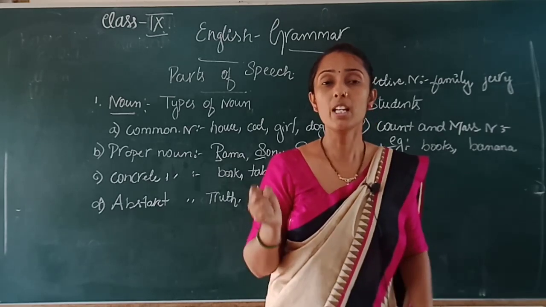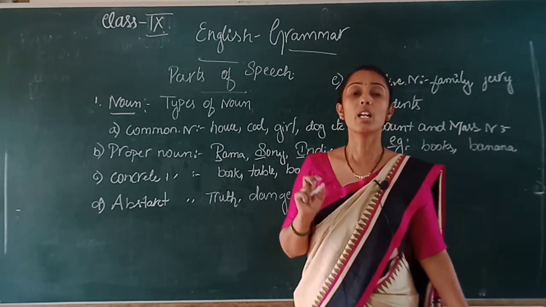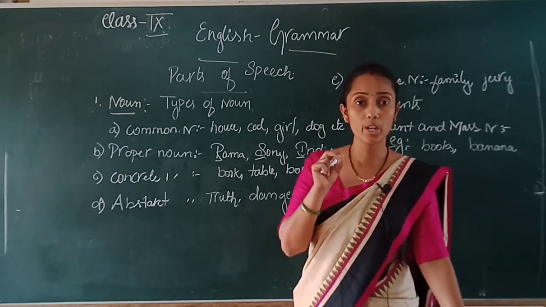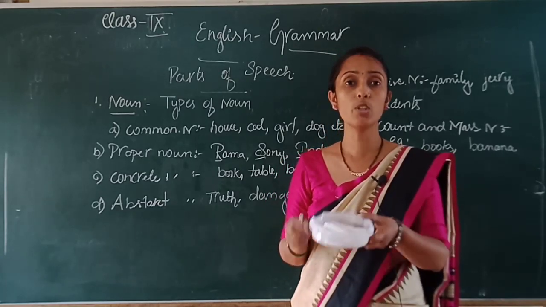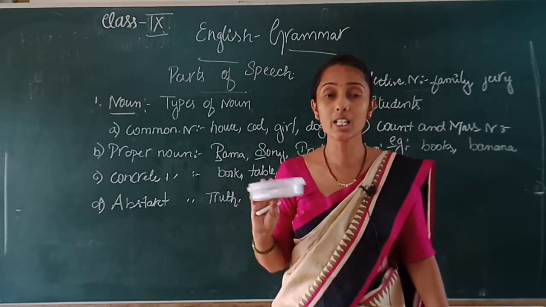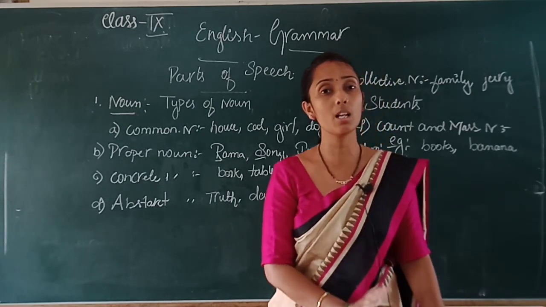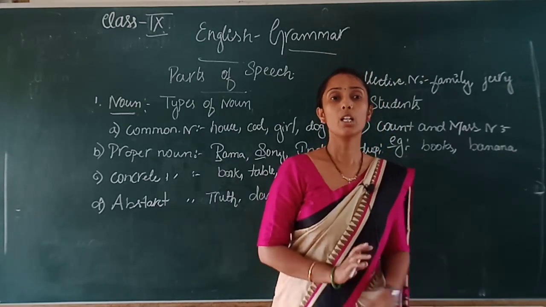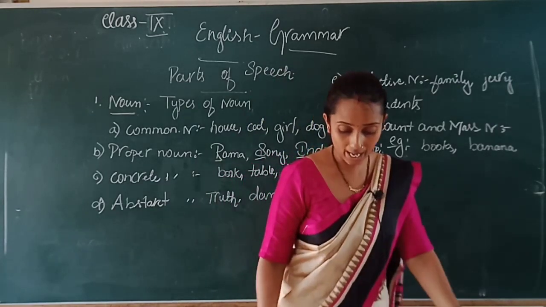Remember children, I am telling countable noun, if that noun comes to your count, you can count. I can tell you, count this chalk. Then this comes under a countable noun, because the chalks which are in the box can be counted. So that comes under a countable noun.